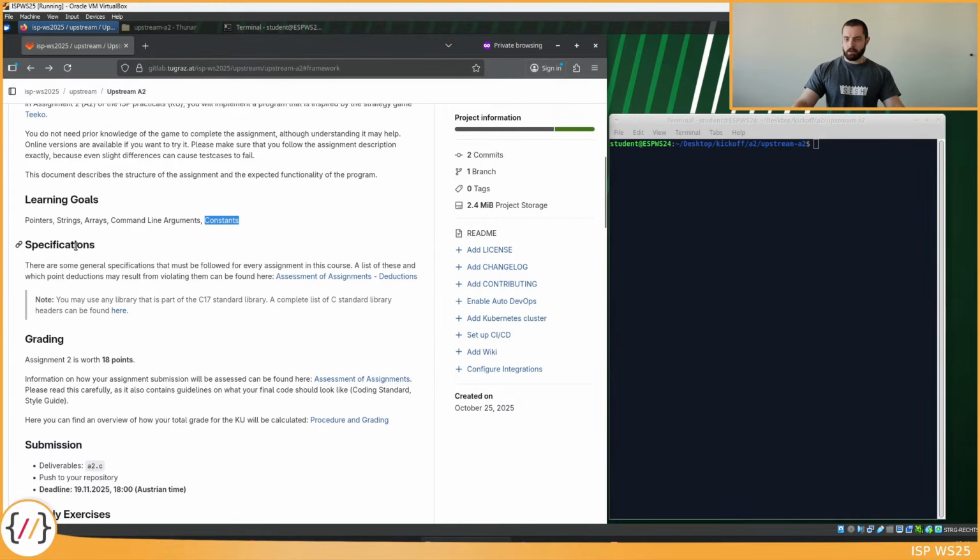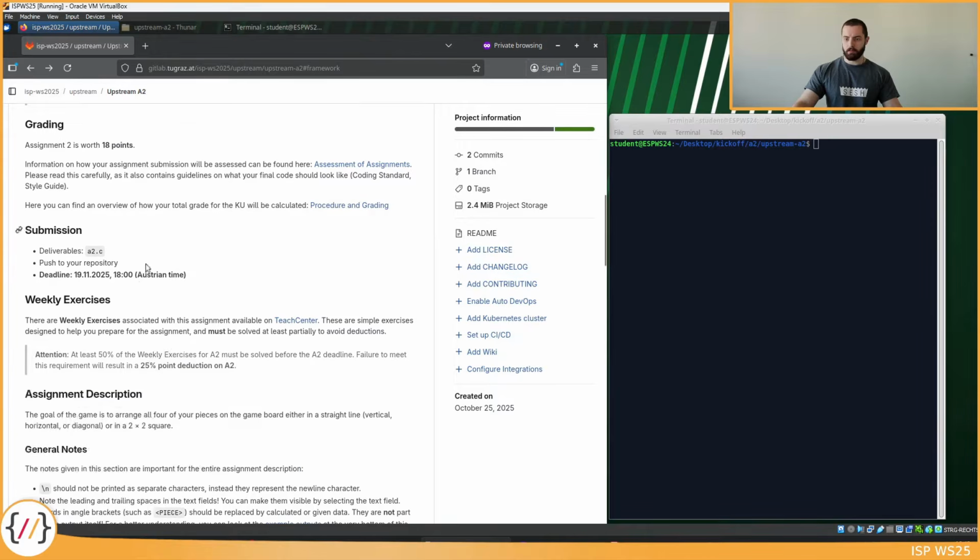Make sure to follow the specifications. There are some specifications that must be followed for every assignment, but you already know this from A1. For A2 there are no assignment specific specifications. I just want to mention that you are allowed to use any library as long as it's part of the C17 standard.